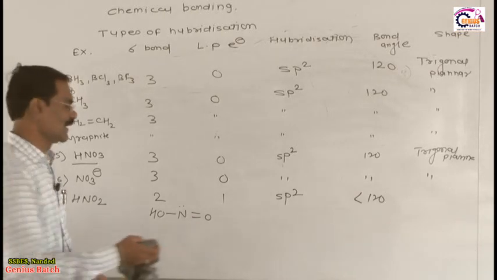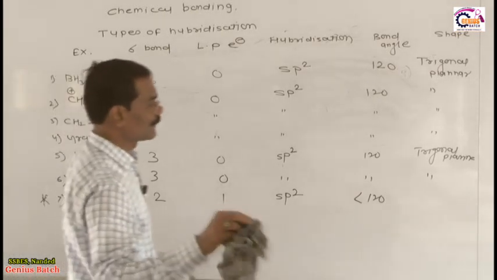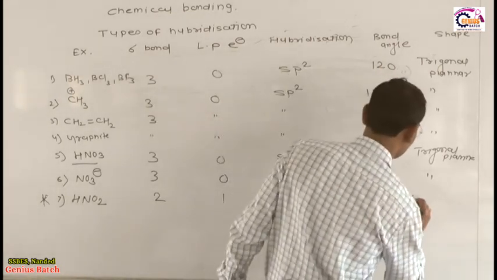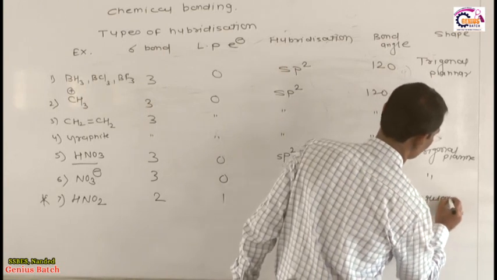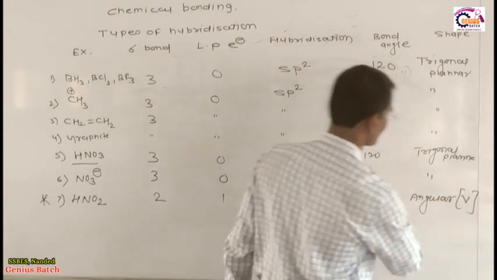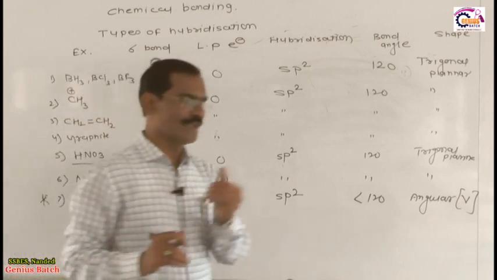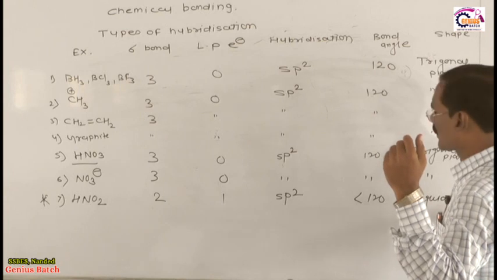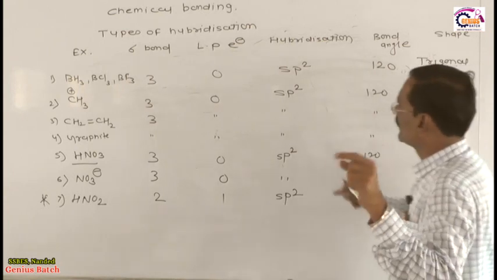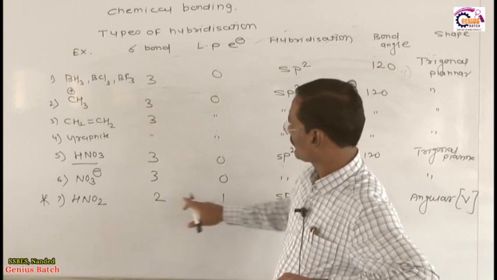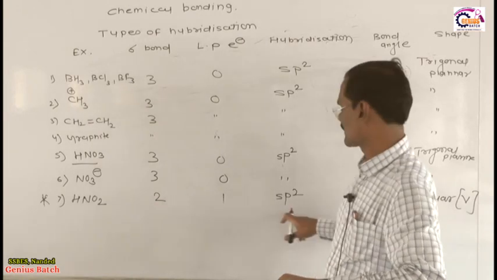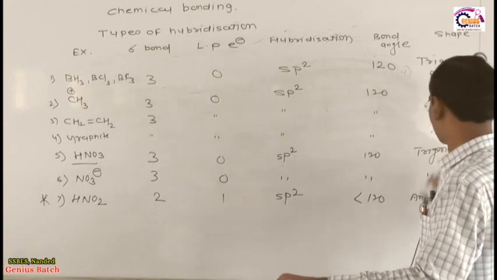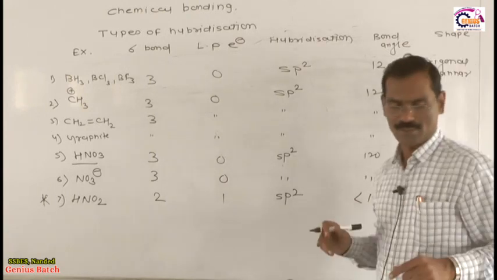This is the real structure of HNO2. Now dear student, the bond angle is less than 120 and the geometry is somewhat different, and this geometry is angular, called V shape, because if the bond angle reduces, then the geometry gets distorted, and after distortion the geometry becomes angular V shape. Keep in your mind always, if any molecule has 2 sigma bonds and 1 lone pair, no doubt hybridization is sp2. Then the bond angle is less than 120 and the geometry is angular, or the shape of that molecule is angular.